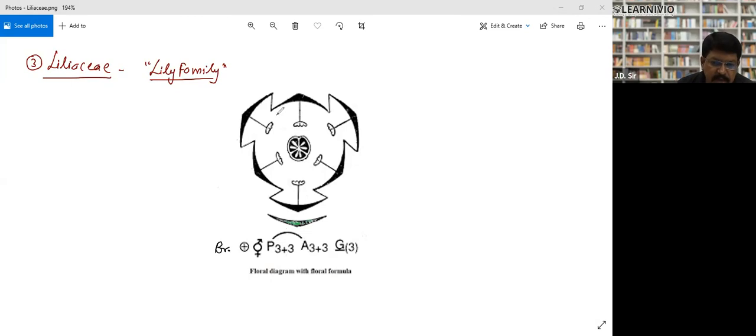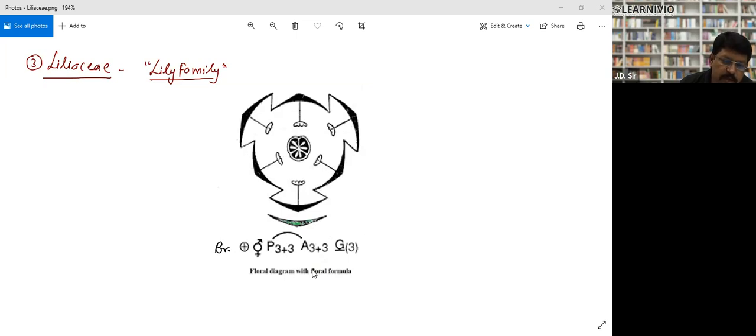Look, the perianth is present in external 3 and internal 3, so they are present in whorls of 3. The flower is actinomorphic, so it has radial symmetry. Bisexual means androecium and gynoecium both are present. Androecium 3+3 means 3 are in the inner whorl and 3 are in the outer whorl.